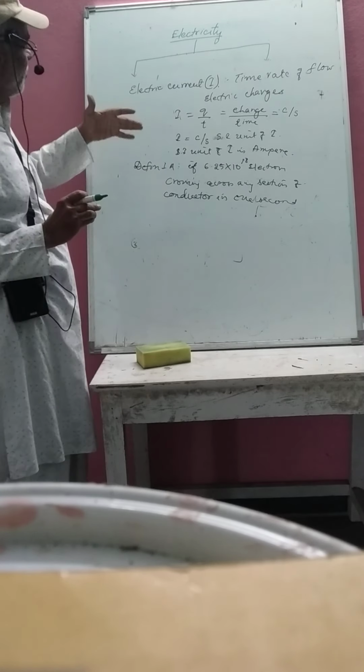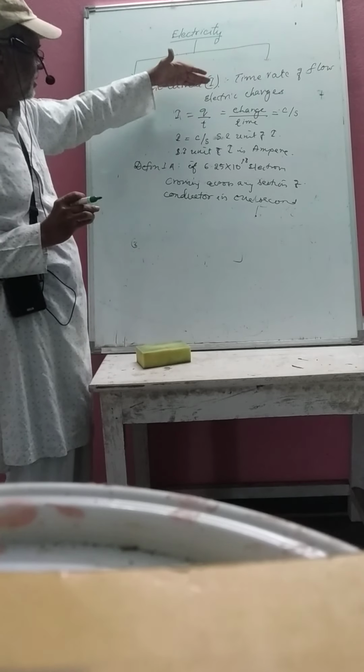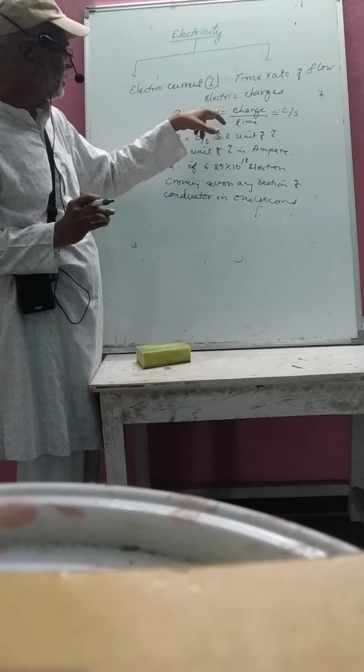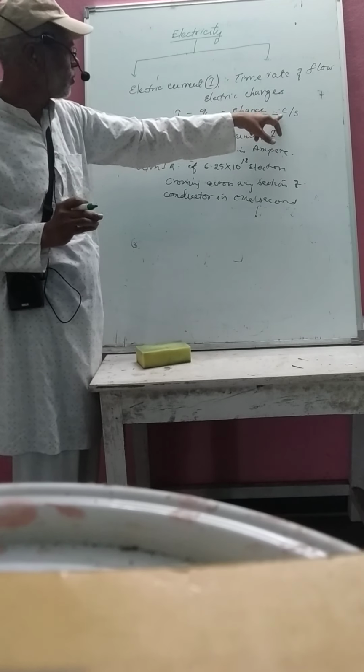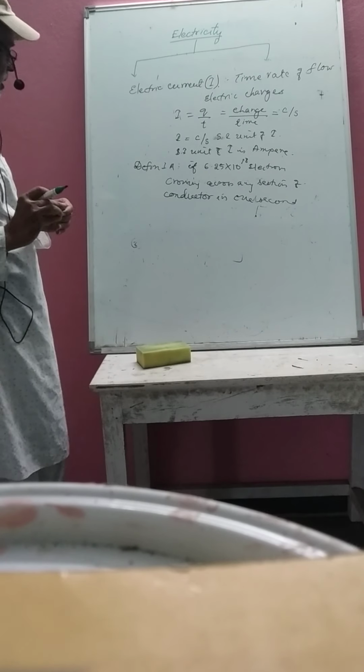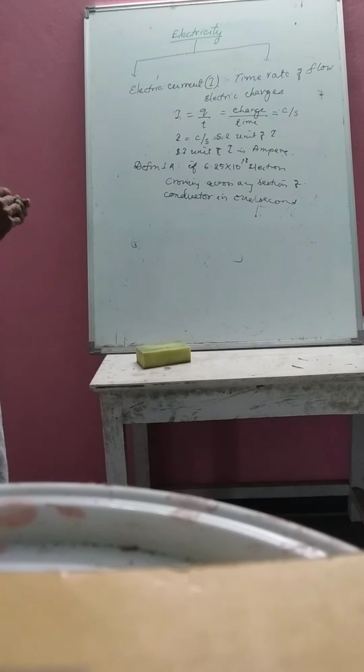So far we have seen that the SI unit of electric current is ampere. The SI unit of charge is coulomb. The SI unit of time is second. You are already familiar; in first year you have studied that unit and dimension.